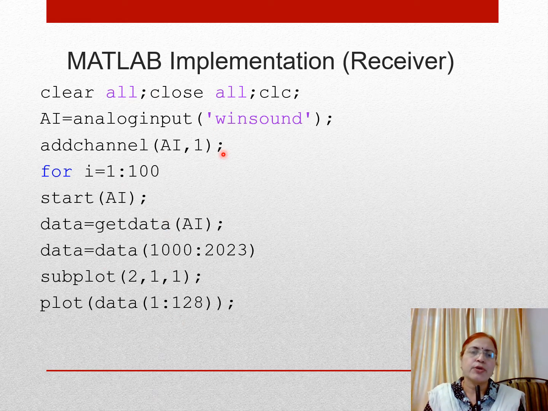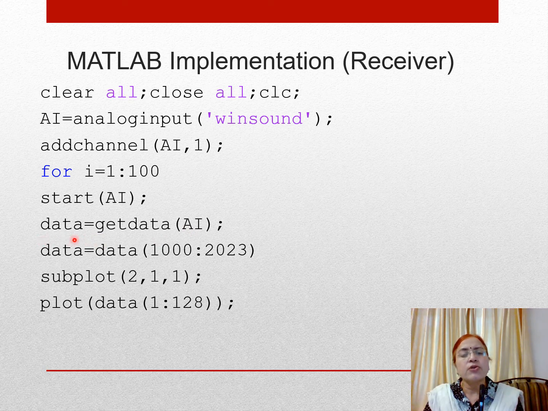This is the MATLAB program for the second PC where we are going to receive the signal from the mic. We are receiving the audio signal, and we first have to create the analog input object using this command. Then add the channel, one channel, then start the timer, and then create the samples of the received audio signal.